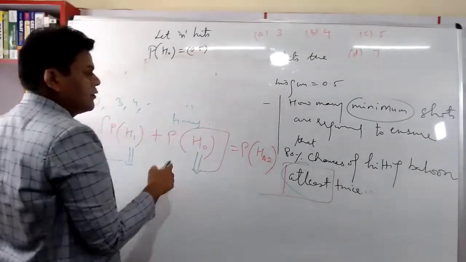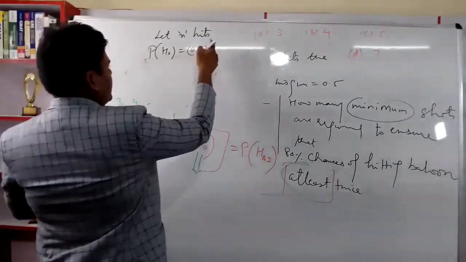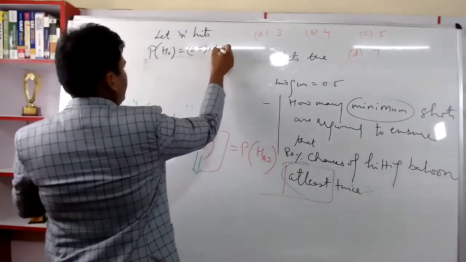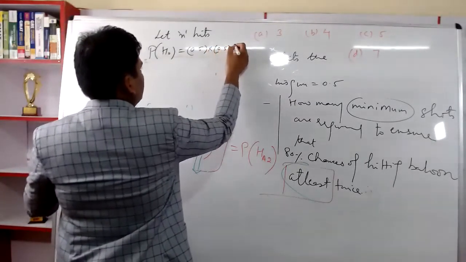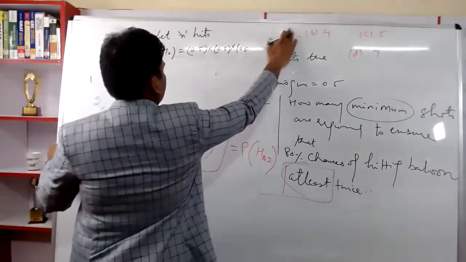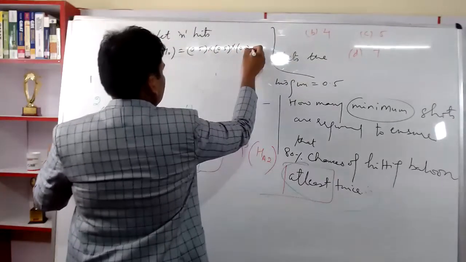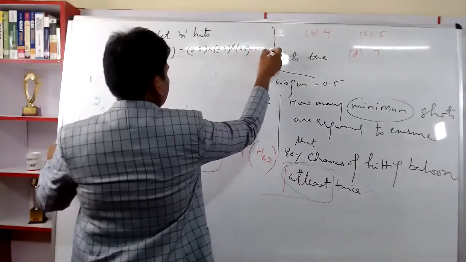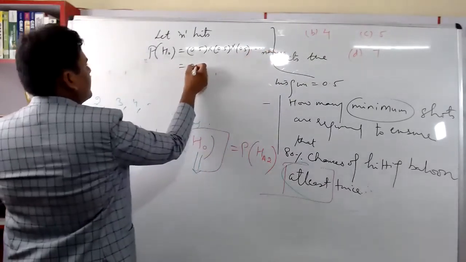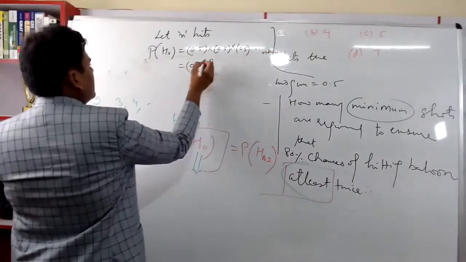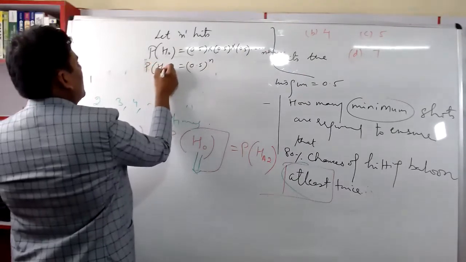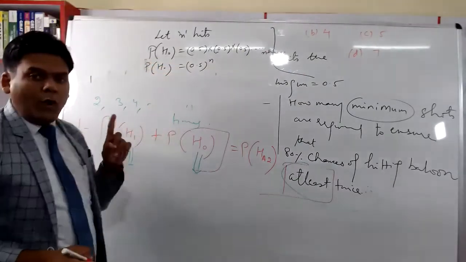So the probability of not hitting is also 1. First hit I am not able to do it. Second hit I am not able to do it. Third I am not able to hit it. Right? So this goes on till n times. So can I write it 0.5 to the power n? I am not able to hit the balloon even once.